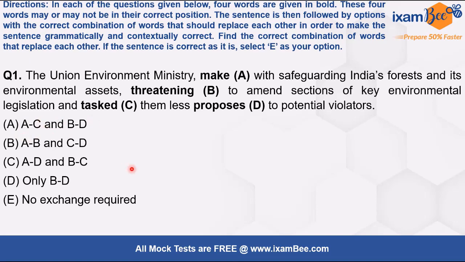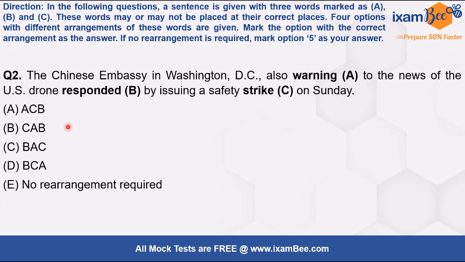All right. Now, there is a variation, as I already said. So this is the variation here. Now in these type of questions, these words are highlighted. Here 3 words are highlighted. Now this came last year in your PFRDA exam. So now this can be expected this year as well, and instead of 3 words you may also get 4 or 5 words highlighted. Now here the swapping necessarily does not have to happen. You have to find the correct order of these words which should fit in place of A, B and C, right? So now here it says the Chinese embassy in Washington DC also.